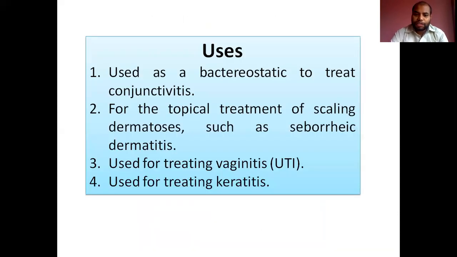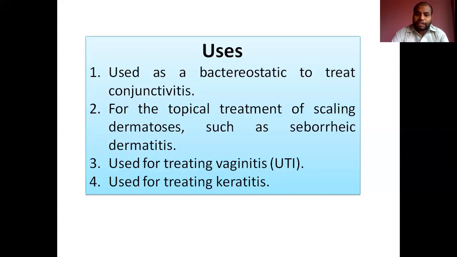In terms of uses, they are used as bacteriostatic agents to treat conjunctivitis. As I have mentioned earlier, when there is itis, that is inflammation of any part. So conjunctivitis is the inflammation of the conjunctiva, which is present in your eye. This is a suitable dosage form for treating inflammation of the conjunctiva in your eye.